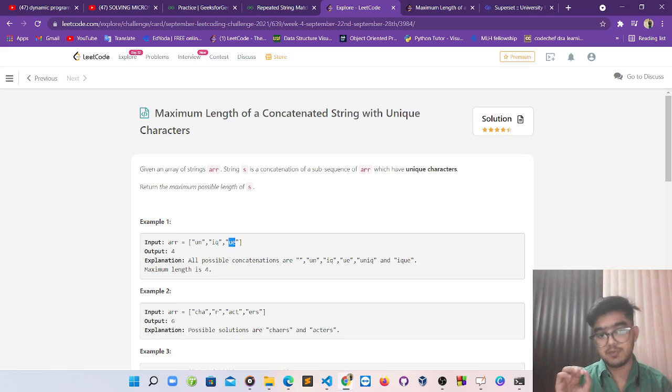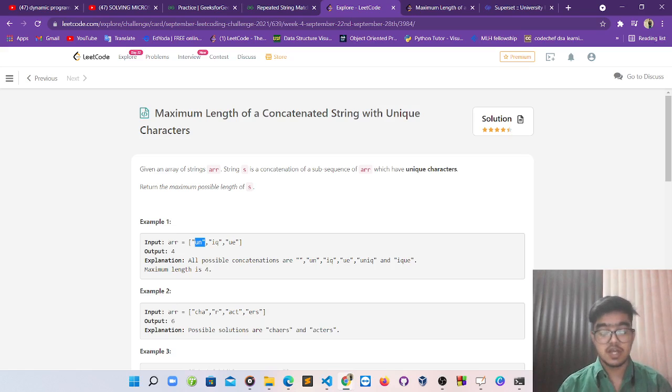Now what the problem says is that we can concatenate any two strings or all of the strings of the array, but the condition is that we can concatenate only those strings together which are unique.